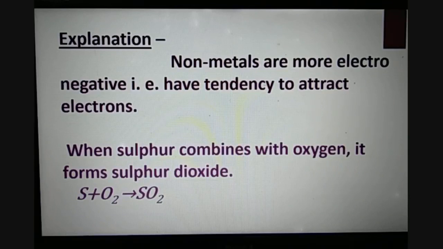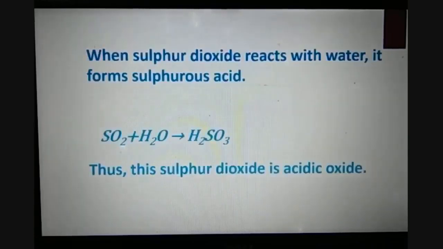When sulfur combines with oxygen, it forms sulfur dioxide. And when sulfur dioxide reacts with water, it forms sulfurous acid. That is SO2 plus H2O gives H2SO3, that is sulfurous acid. And this sulfurous acid is acidic in nature.